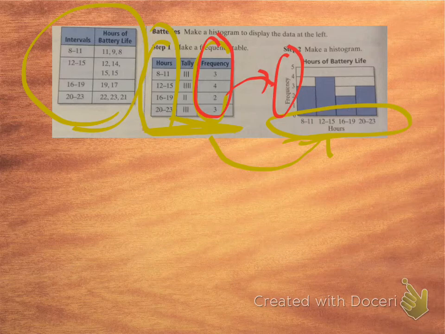All right, suppose you look at this. Can you find the median from this? Or the minimum or the maximum? Yes. All right, so I agree. We can find the minimum. Now we don't know the exact minimum, but we know it's going to be somewhere in that first bar, somewhere from 8 to 11. If I look back at the original data, I could see that it was 8. But it's somewhere from 8 to 11. And the maximum is somewhere in this bar right here, right? The 20 to 23.